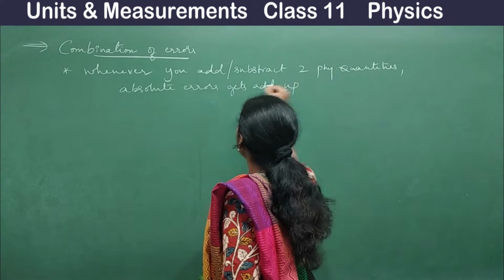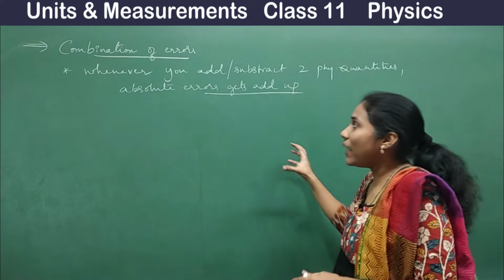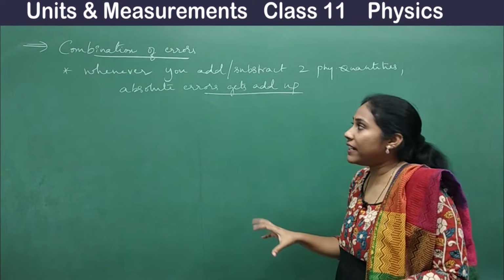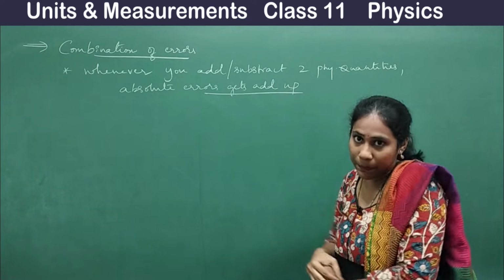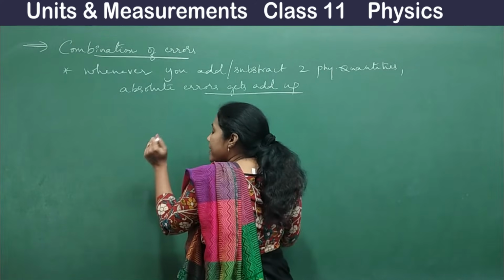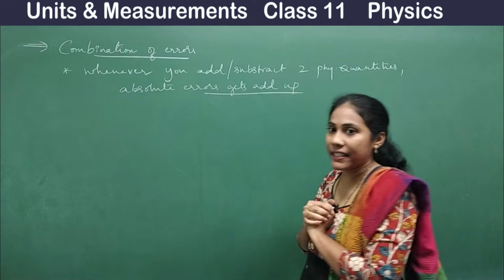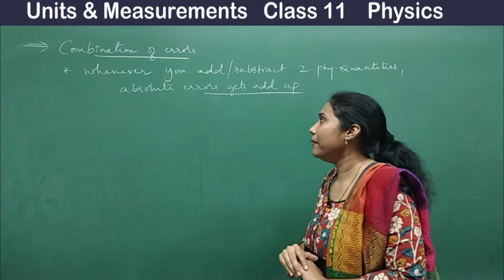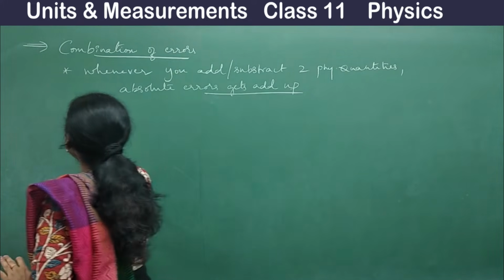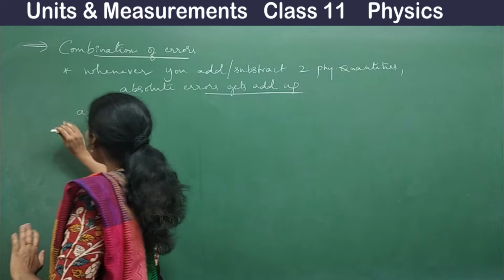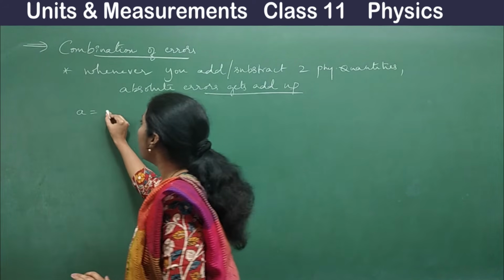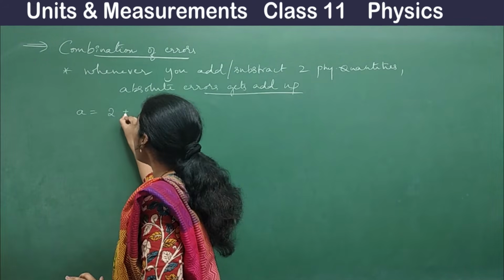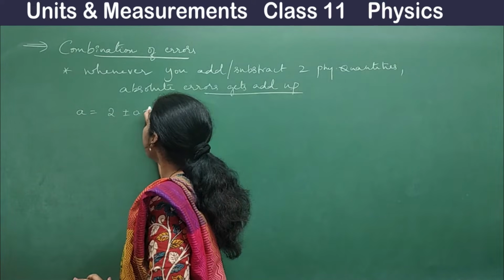Only absolute errors get added up. If you have a relative error or percentage error, they will not get added up when you are adding or subtracting two physical quantities. For example, let me take some mass A is equal to 2 plus or minus 0.3